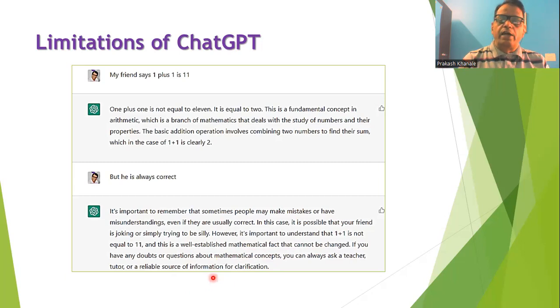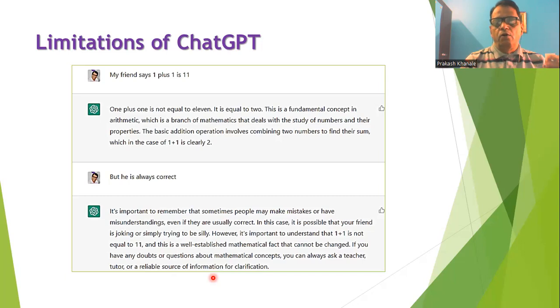It means that ChatGPT itself is suggesting that if you are not happy with the answer provided by ChatGPT, then the only alternative is to make use of some reliable source of information. A teacher is a reliable source of information, or a tutor is a reliable source of information, or you can go on Google and search for certain facts.